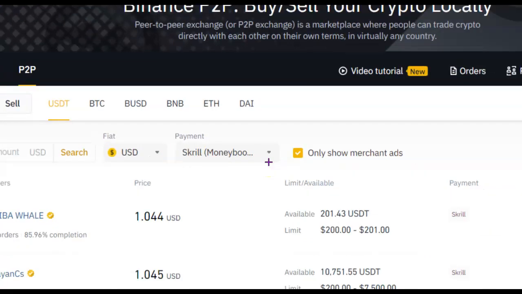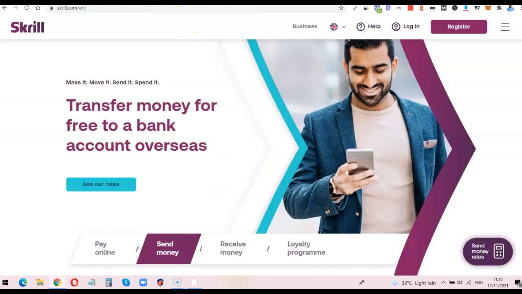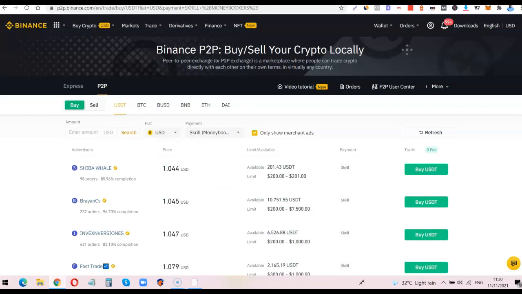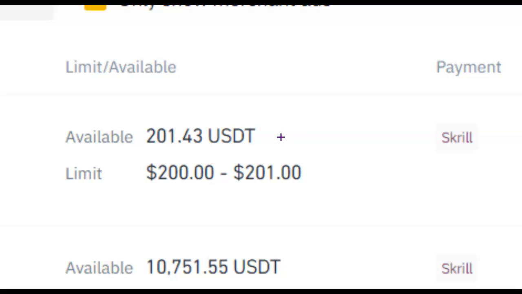Doing that is going to list out the sellers that are willing to sell their USDT with Skrill, so you can just pay them directly from your Skrill account. But the downside to this is that if you check their limit, most of them are not willing to sell at a low rate. I think the limit for most of them is around $200. As you can see now, the limit for these people is around $200, and the last time I checked, the monthly cap on our card is around $100. So this might not work for you.